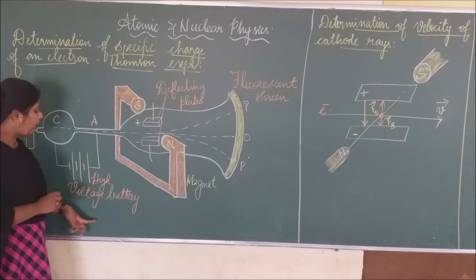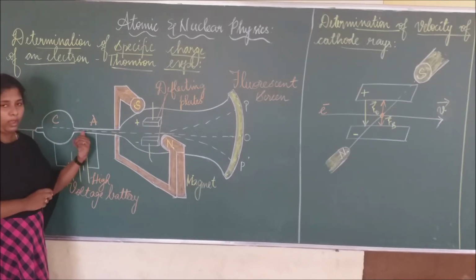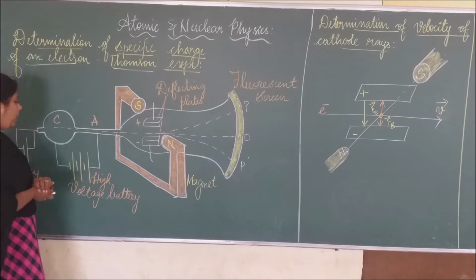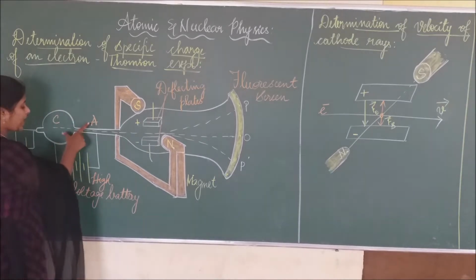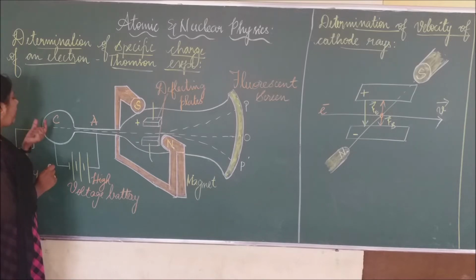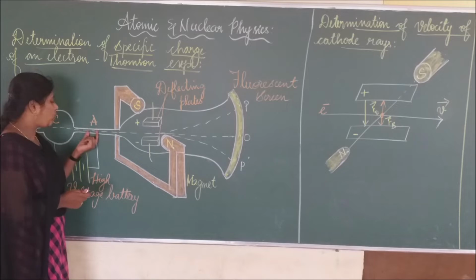And this one is a high voltage battery which is connected between the cathode and what? Anode. Okay. So initially what will happen? Now this cathode and anode, it is getting charged by means of this high voltage battery. Right? So at that time a beam of electrons is coming from the cathode, it can pass to what?